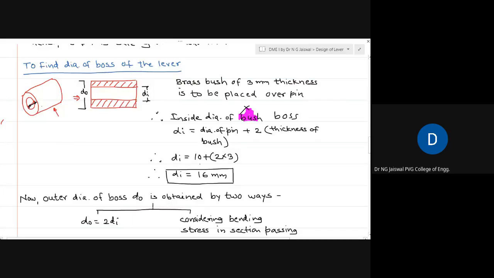So the diameter of pin is 10, 2 times 3 mm thickness, it becomes 16. So the inside diameter Di is equal to 16.